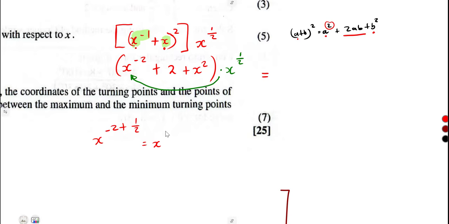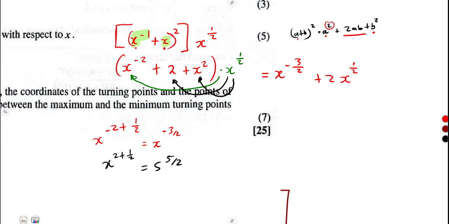You can use your calculator there. So that's x to the exponent of -3/2. We multiply x to the exponent of a half to 2, so it's going to be plus 2x to the exponent of a half. We multiply it to x squared. These are same bases, we add the powers, 2 plus a half, which is 5/2. So that gives us x to the exponent of 5/2.